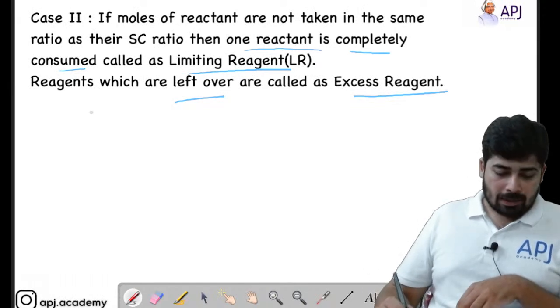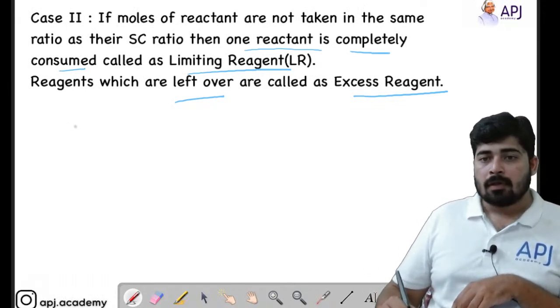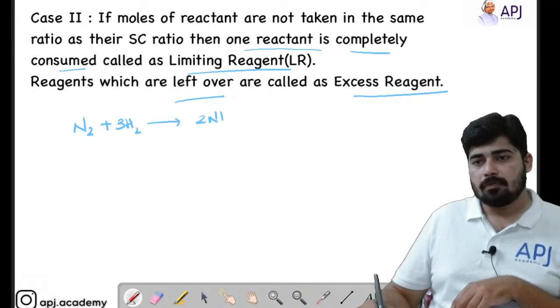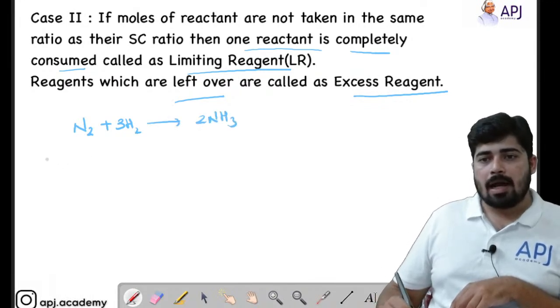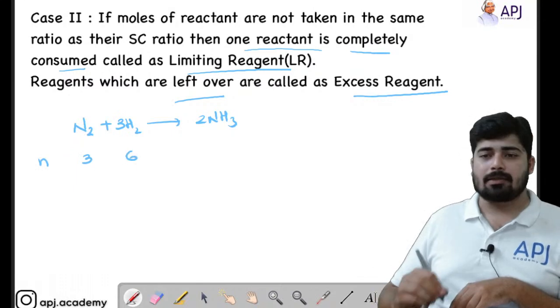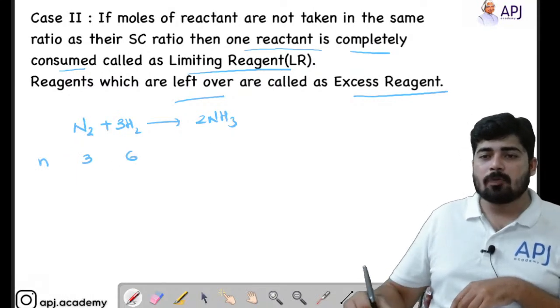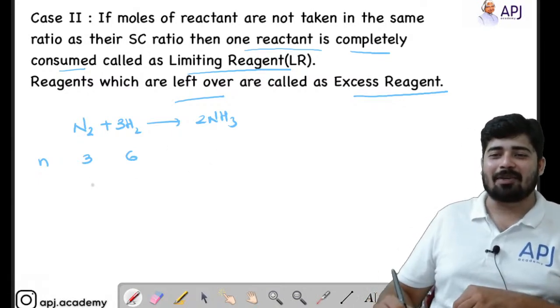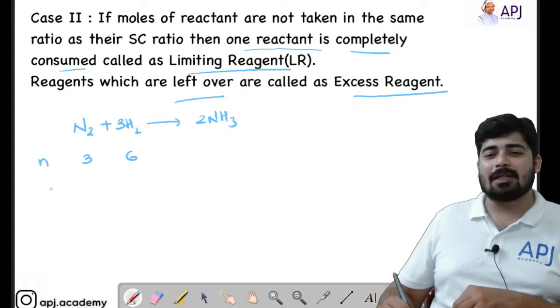Okay, now let's see this. I am giving you a question: N2 plus 3H2 giving 2NH3. The number of moles I am giving you is 3 here and 6 here. Okay, so how to find out the limiting reagent?